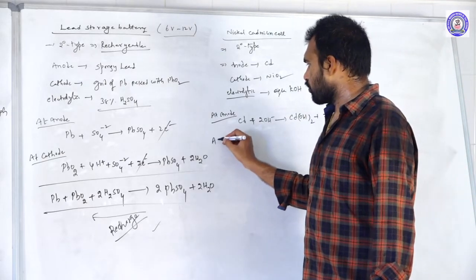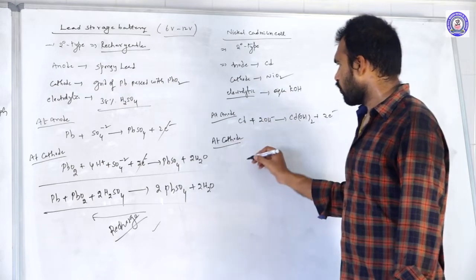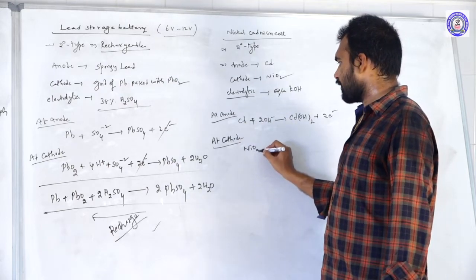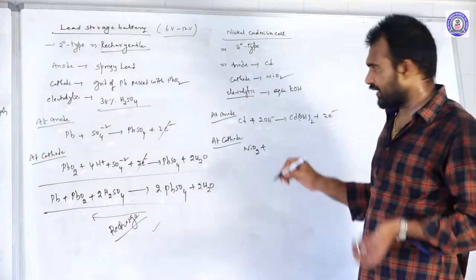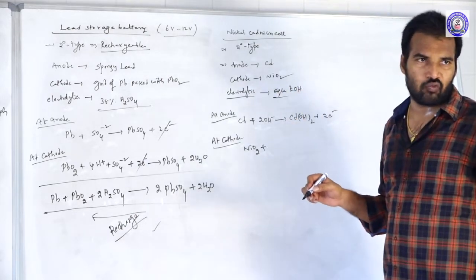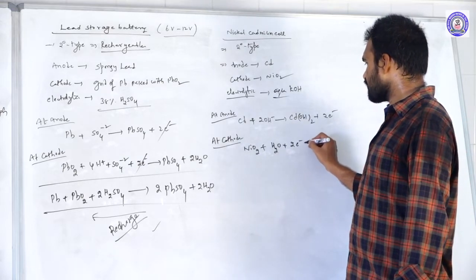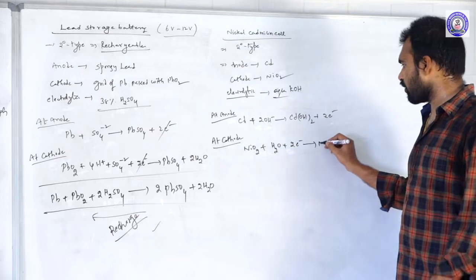Next, at cathode, what happened? Nickel oxide will take aqueous KOH. Aqueous KOH means there should be some water molecules. So water and electrons, they converted into what?